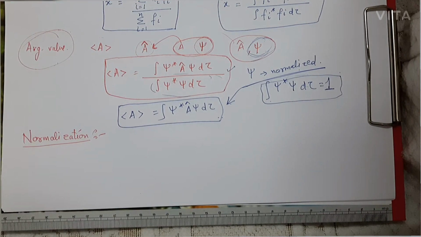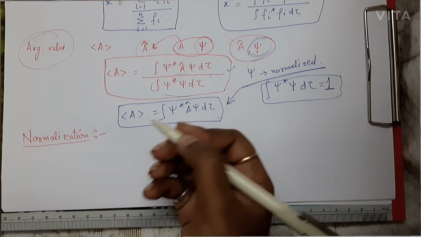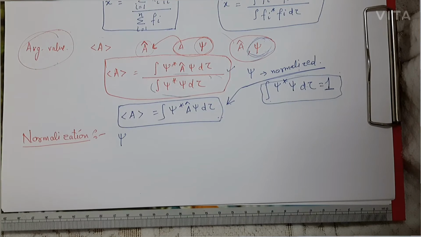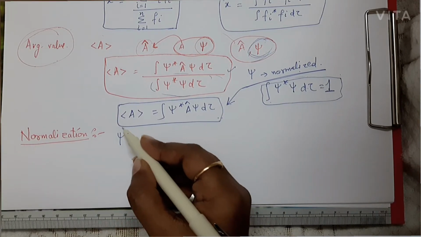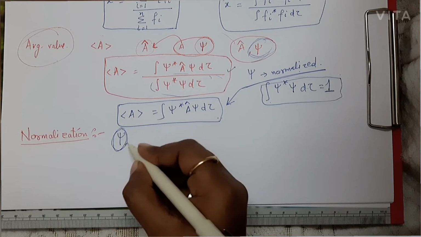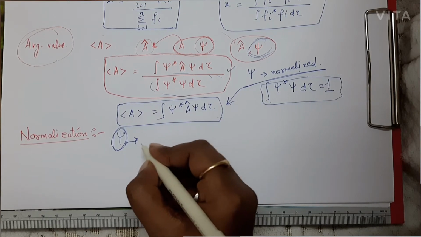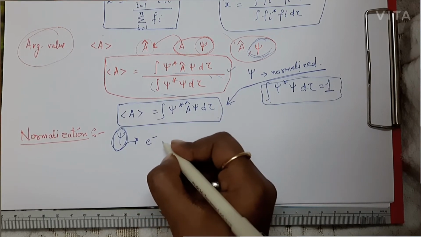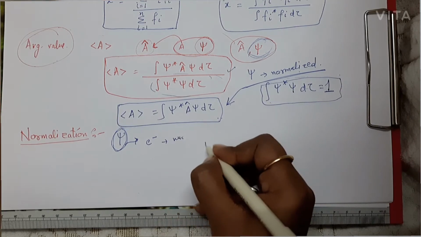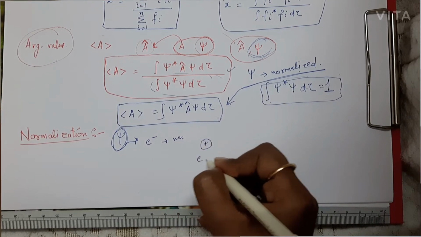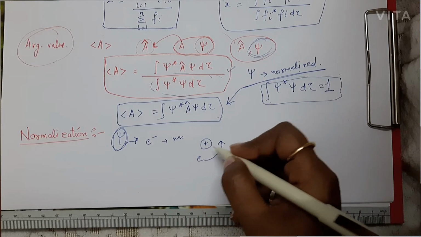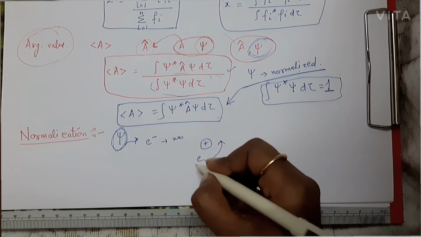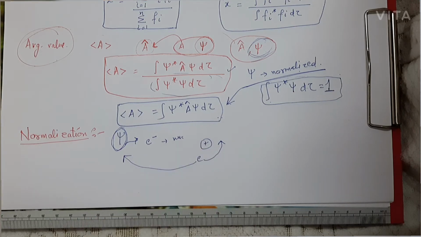Now for normalization, what you should know is that whenever we discuss any wave function, suppose psi is a wave function, and this wave function is the wave function of an electron which is moving around the nucleus. So this is the nucleus, and an electron is moving around that nucleus, and this movement of the electron is represented by a wave function known as psi.